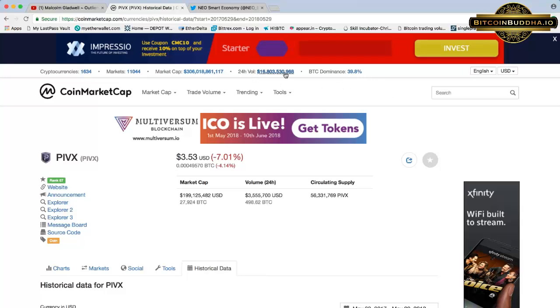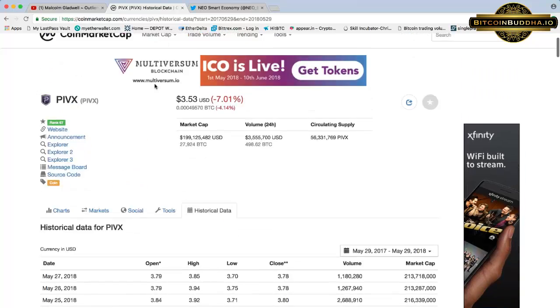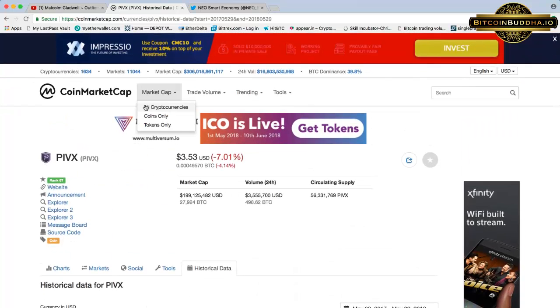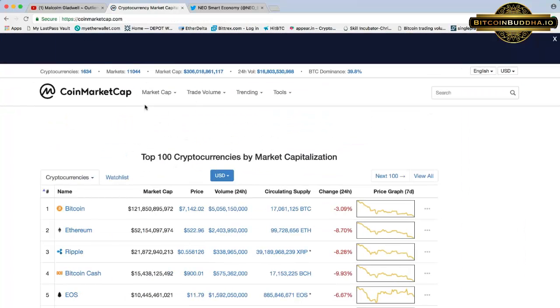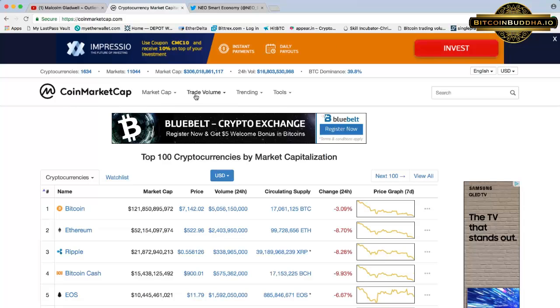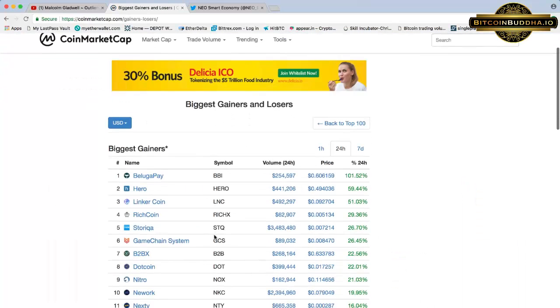But, yeah, so 39.8% Bitcoin dominance. The volume for the entire crypto market has been 16 billion in the past 24 hours, 306 billion. So you know what I mean? You can see how many cryptocurrencies there are right now. 1,634 crypto assets in about 11,000 different markets. So this is essentially how you use CoinMarketCap.com, in a nutshell.